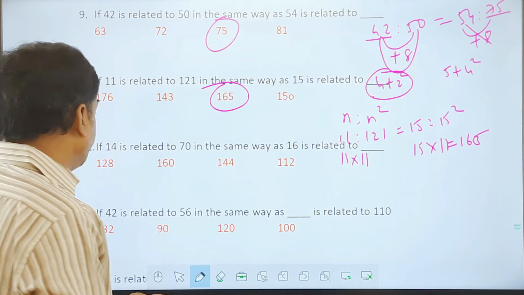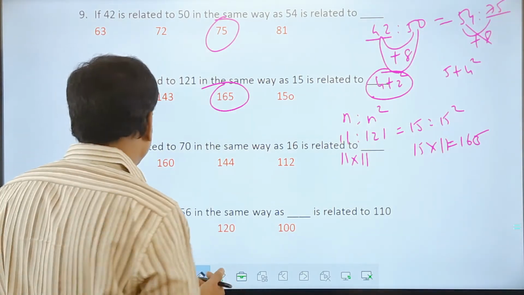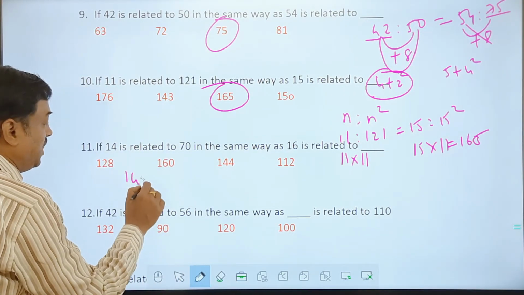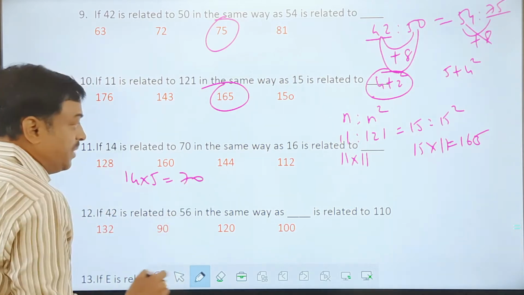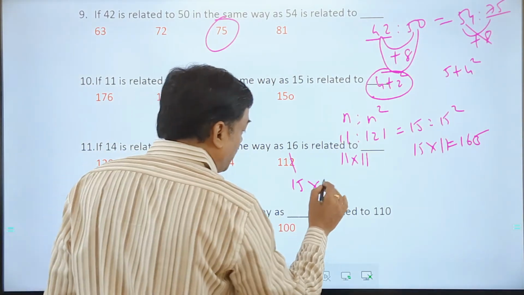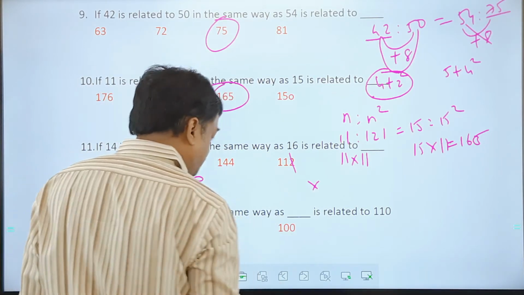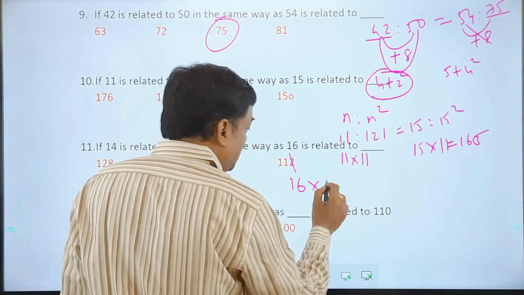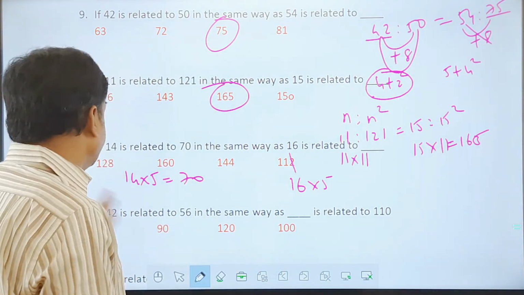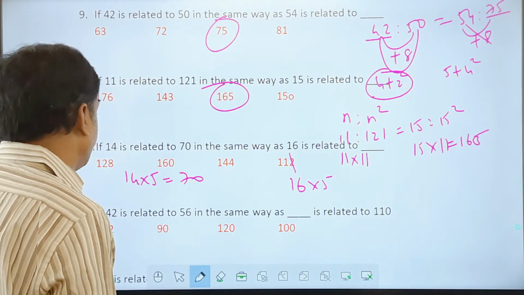Next one, the 11th one here. 14 is becoming 70. 14 into 5 can be 70. So if I take 16 into 5, if I consider 16 into 5, it has to be something like 80. Do we have 80 in the options? No, 80 is not in the options.